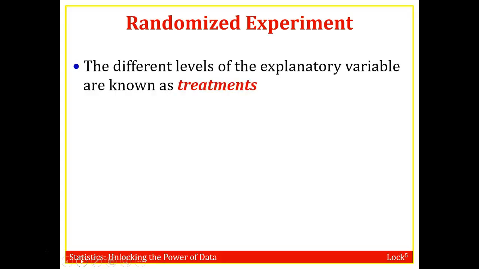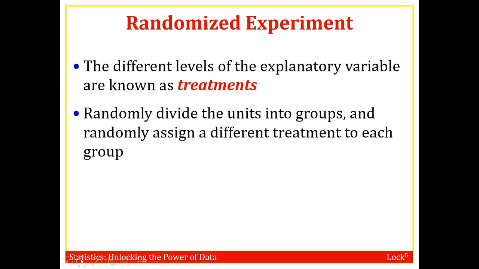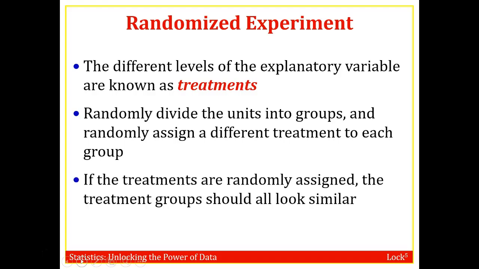Now, many times there are different levels of a treatment. For example, I might be doing an experiment and I want to see if a new depression medicine works. So I might use a full dose, a half dose, and maybe I'll choose to have no dose to see what happens if there's no treatment. We would randomly divide the units into the groups and then randomly assign the treatments to each group. If the treatments are randomly assigned, the treatment groups should all look similar.